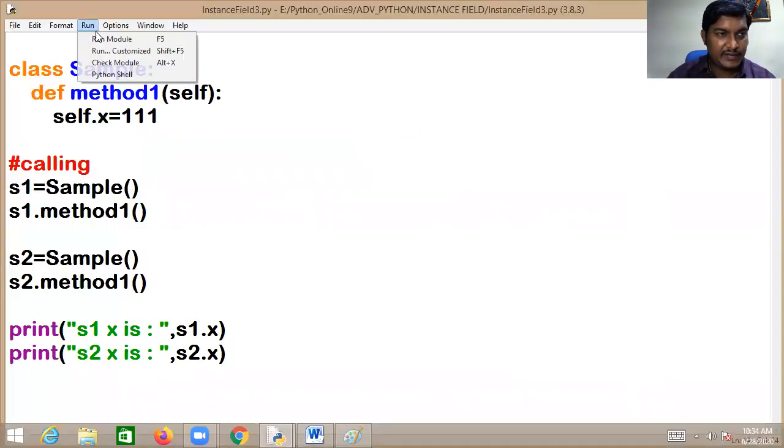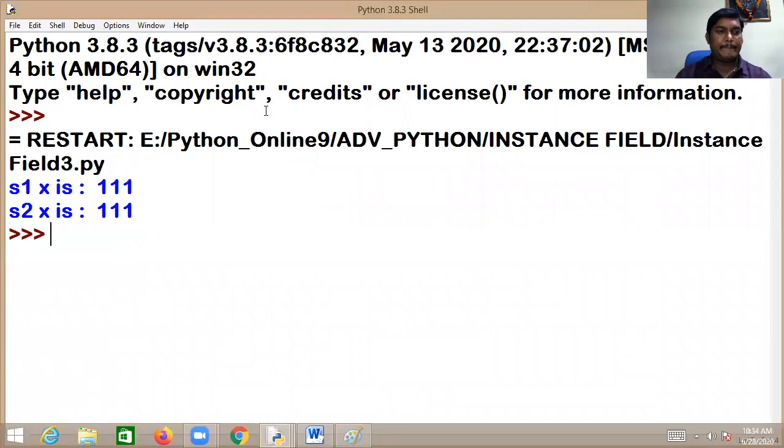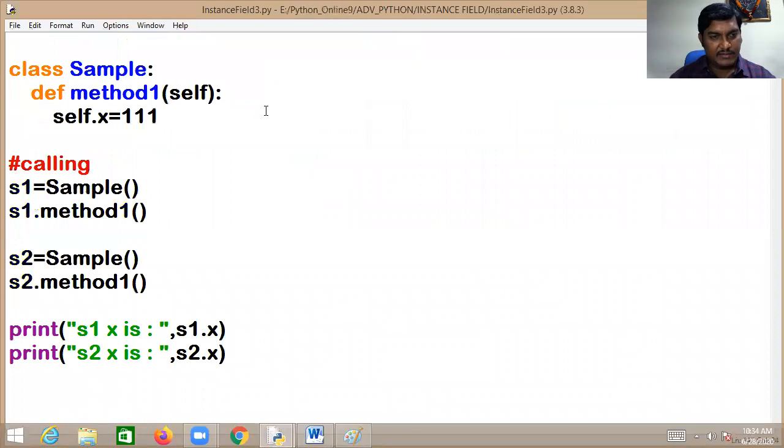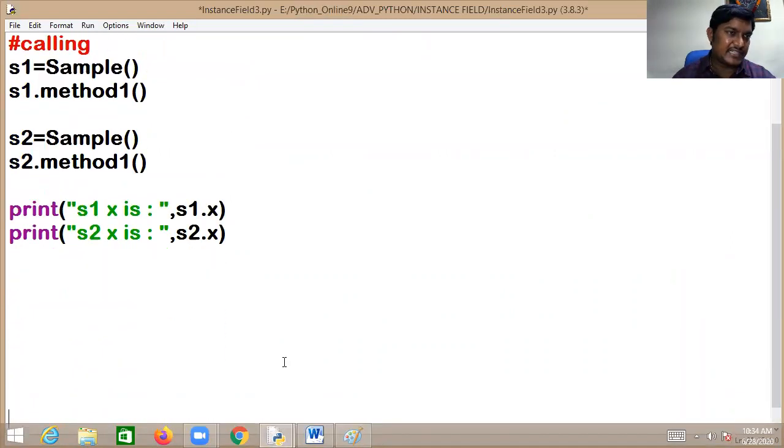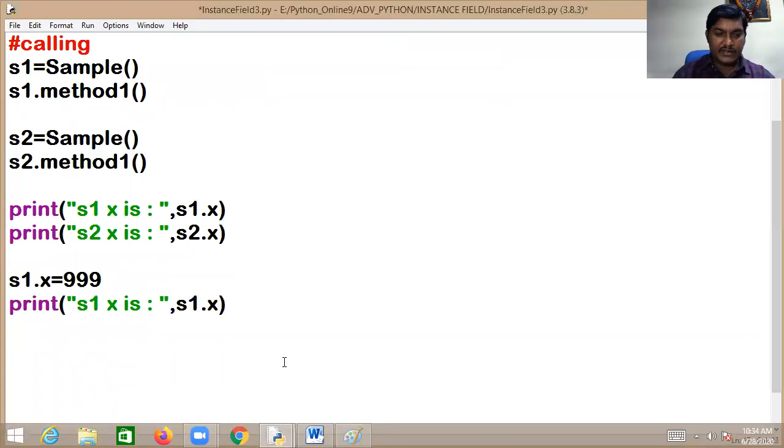Kindly notice, I want to go run, now you can see S1x is 111, S2x is 111. But sir, what is my requirement? I want to change some values. Where do you want to change? S1 dot x equal to 999. Yes. Then print S1x is S1 dot x. Now S1 dot x is changed to 999.